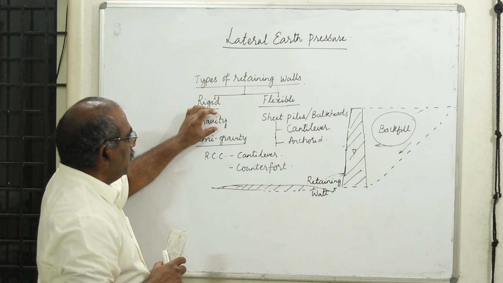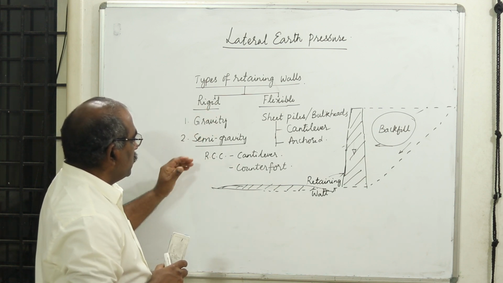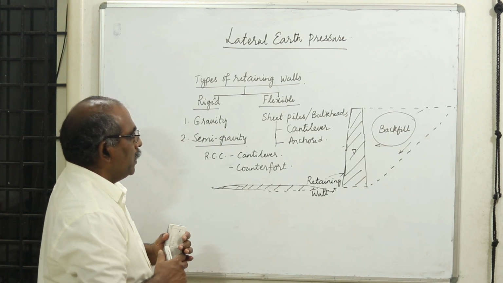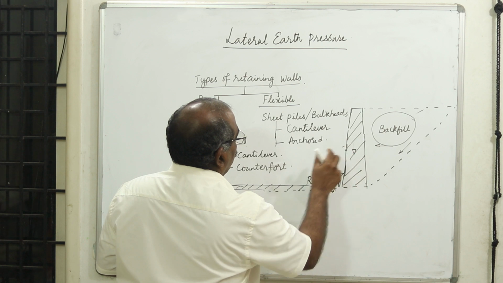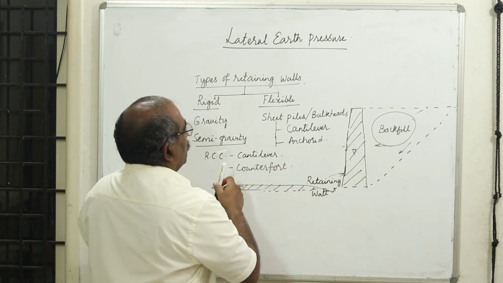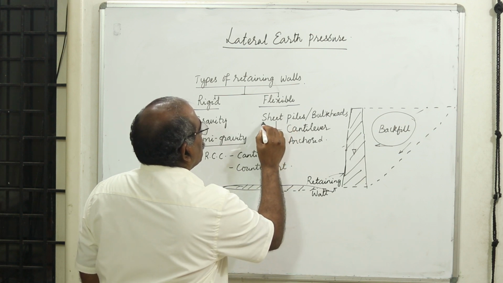Here we use masonry, here we use RCC type. Because of the use of reinforcement, you can reduce the mass required and it will be stable because of its reinforcement. Now, whatever may be the type of the retaining structure, see here, more important is this sheet